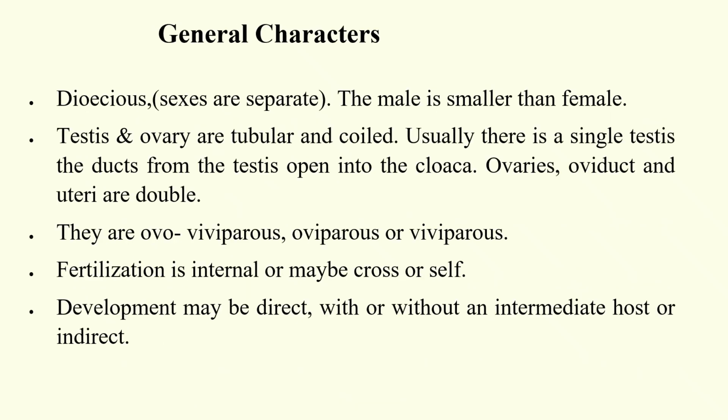They are dioecious, the sexes are separate, and the male is usually smaller than the female. The testis and ovary are tubular and coiled, and usually there is a single testis, and the ducts from the testis open into the cloaca. The ovaries, the oviducts, and the uteri are double. They are either oviparous or viviparous forms. The fertilization is internal and may be cross or self-fertilization. The development may be direct with or without an intermediate host, or it may be indirect.